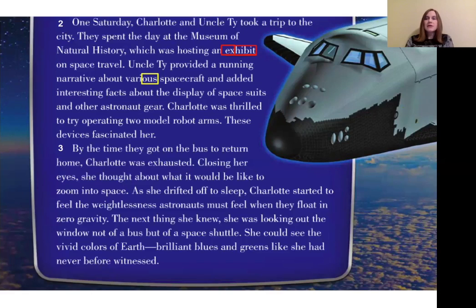At the beginning of that paragraph, where is Charlotte? She's on a bus. They're leaving the exhibit. She's on a bus with Uncle Ty.